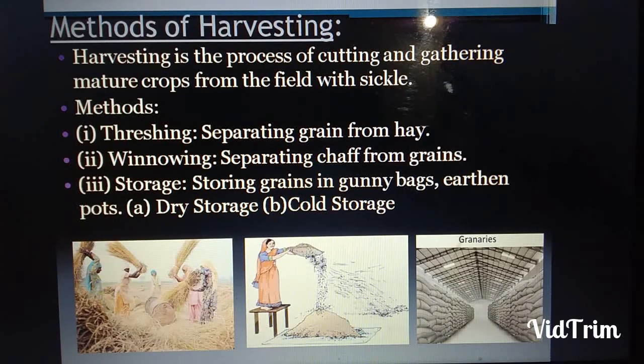Now first one is your threshing, means separating grain from hay and husk, which I have already told you in the previous slide. And winnowing means separating chaff from the grains, and storage means storing grains in gunny bags or earthen pots. Storage can be done in two ways, in dry storage and cold storage. You may see the picture of harvesting, winnowing, and this is the picture of storage.